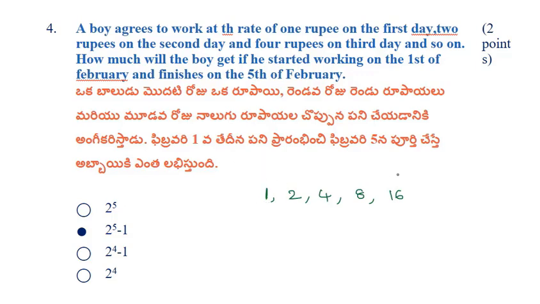So we have to add all these money. 1 plus 2 plus 4 plus 8 plus 16 that equals to 31. 2 power 5 is 32. 2 power 5 minus 1 is 31. So 31 is the correct answer.